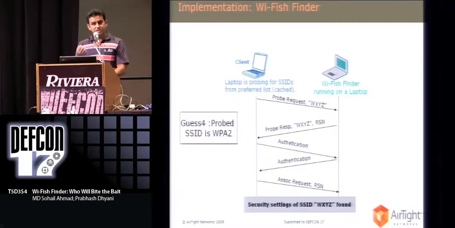As soon as the tool receives an association request frame, it finds out the security of that probed SSID, because the association request frame is the frame in which the client reveals the security of any probed SSID. So the idea was to create an environment where the client sends an association request packet for a particular given SSID. So that's how Wi-Fish Finder finds out the security of any SSID. So let's get back to Wi-Fish.